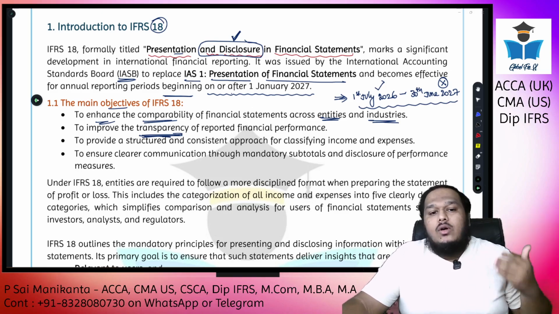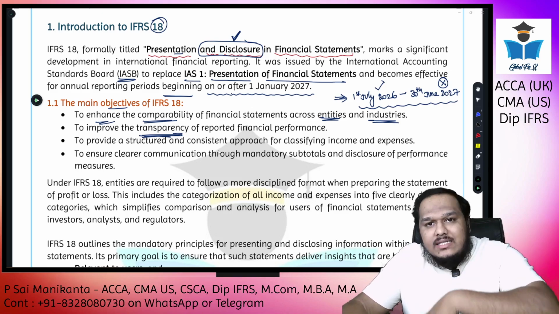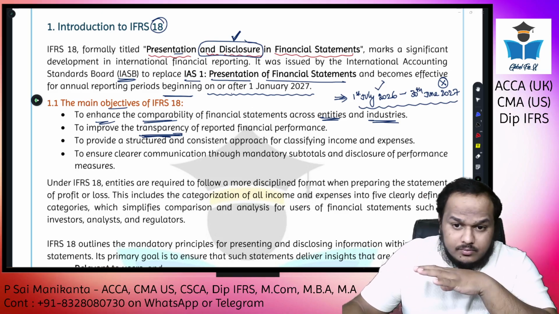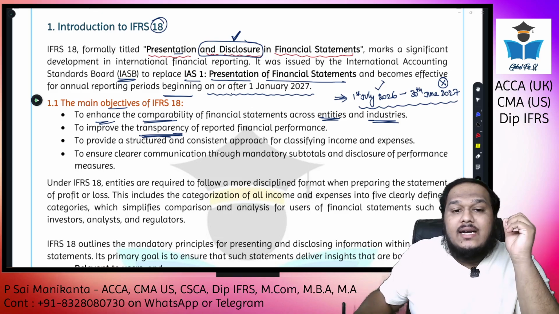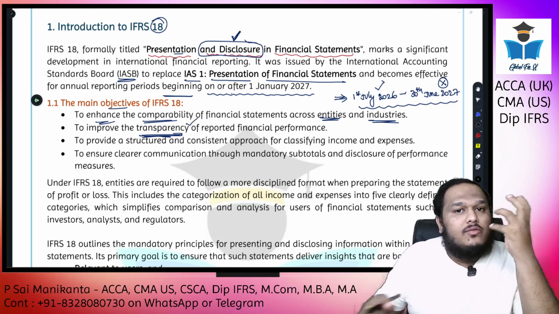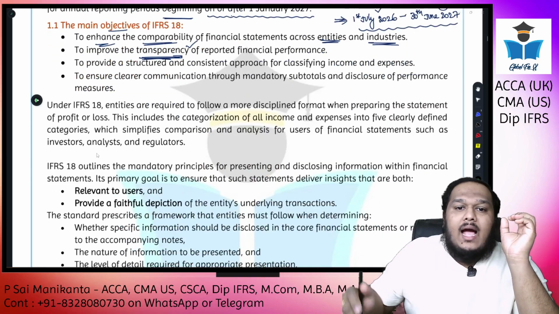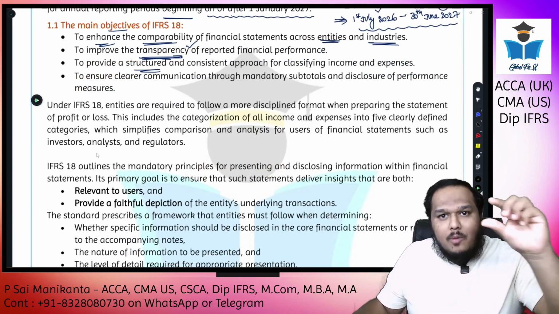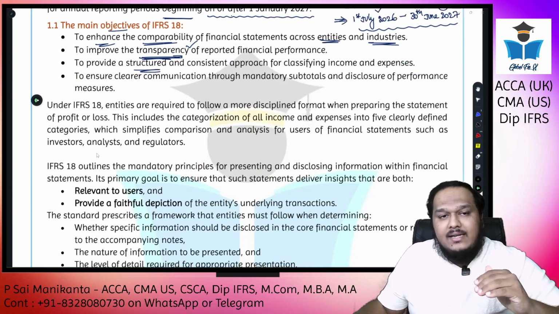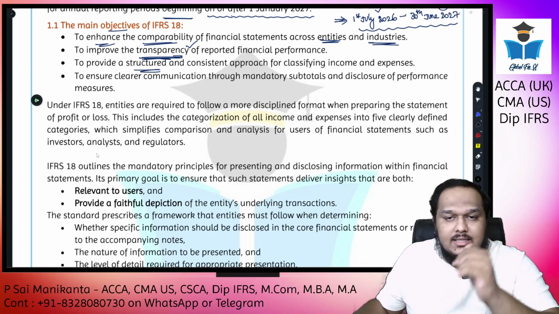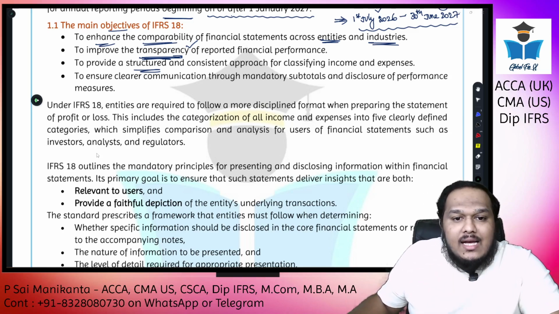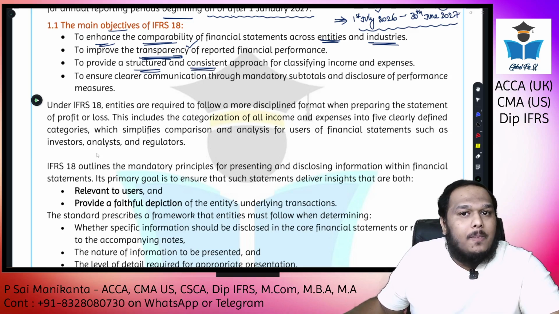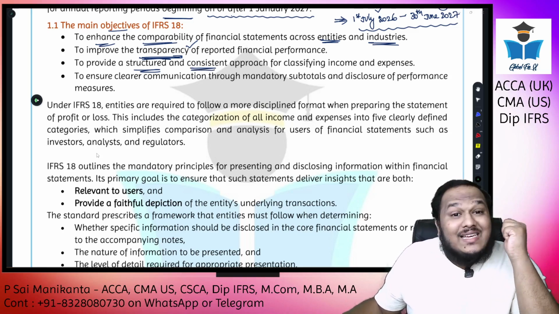Okay, so IFRS 18 is trying to restrict that level of misrepresentation and trying to enhance the transparency of the financial statements. And it is trying to provide a well-structured format, proper definitions, proper subheadings. Everything is defined. We'll discuss that in a short moment, so stick with me. Consistent approach. So earlier there was a lot of inconsistency.